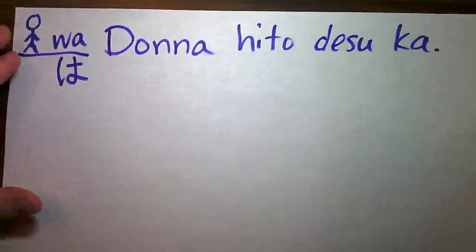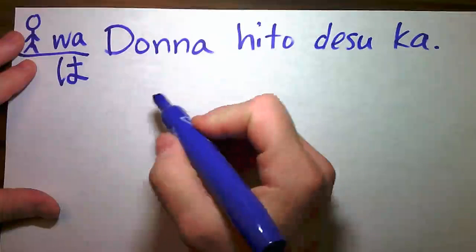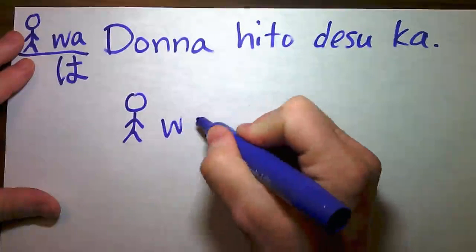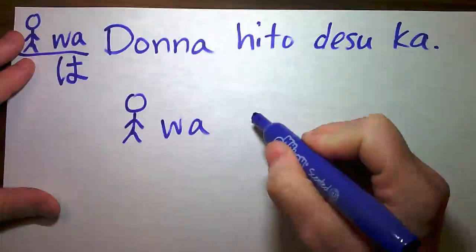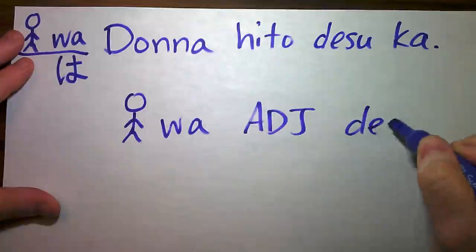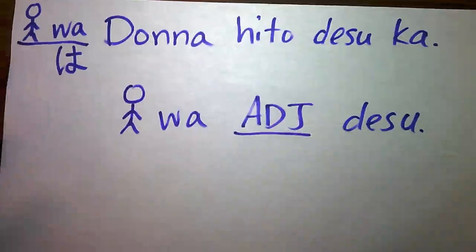Now how do we answer this question? It's really rather simple. It's using the same sentence structure that you've probably already gotten used to. We're basically going to say person wa blah blah blah desu. Do you know what ADJ stands for here?